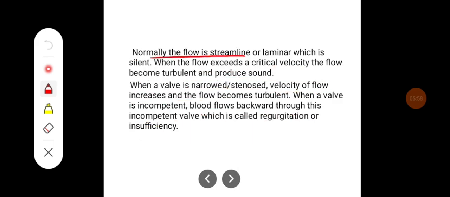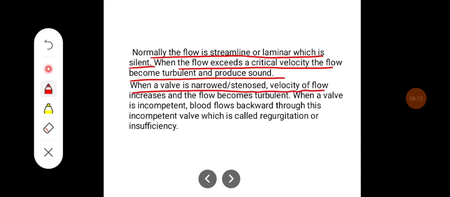Normally, the flow is streamline or laminar, which is silent. When flow exceeds the critical velocity, the flow becomes turbulent and produces sound. When a valve is narrowed or stenosed, the velocity of flow increases and the flow becomes turbulent. When a valve is incompetent, blood flows backward through this incompetent valve, which is called regurgitation or